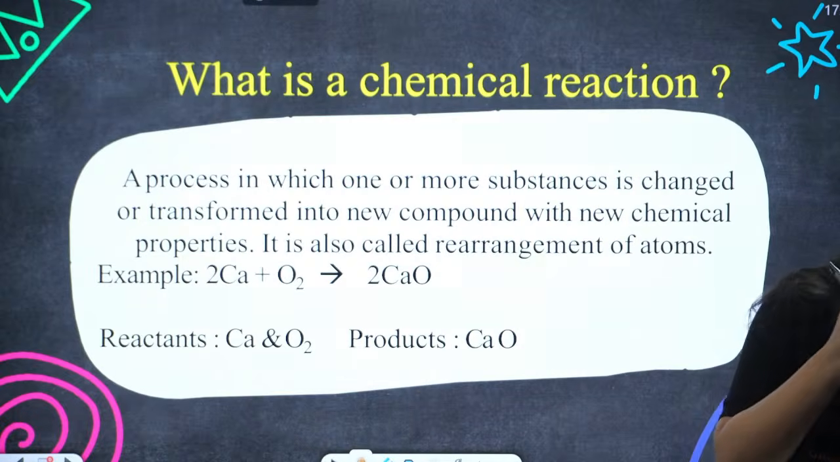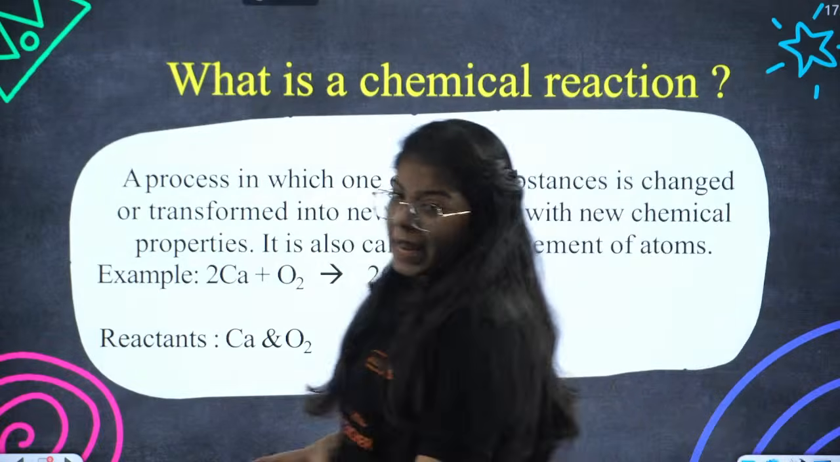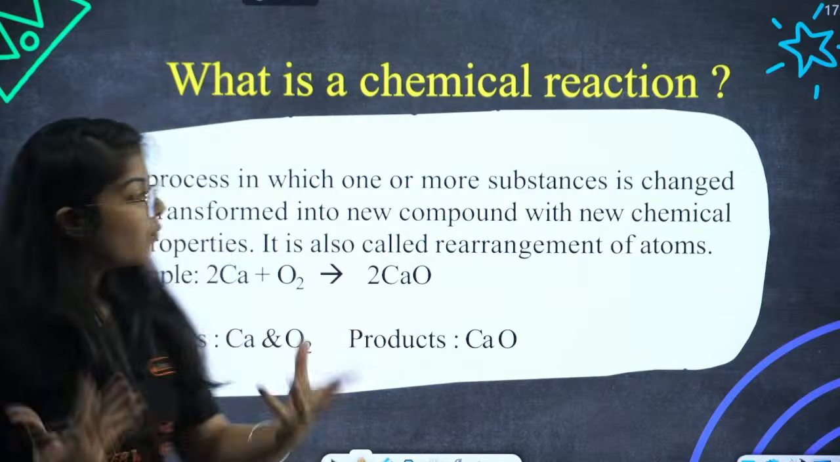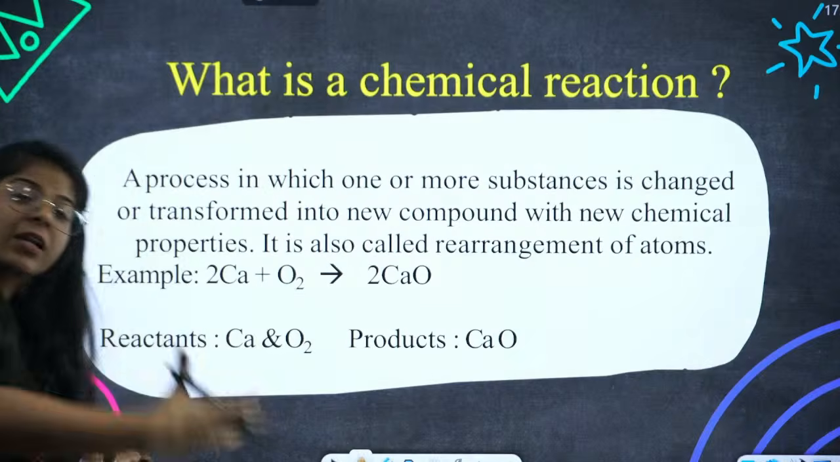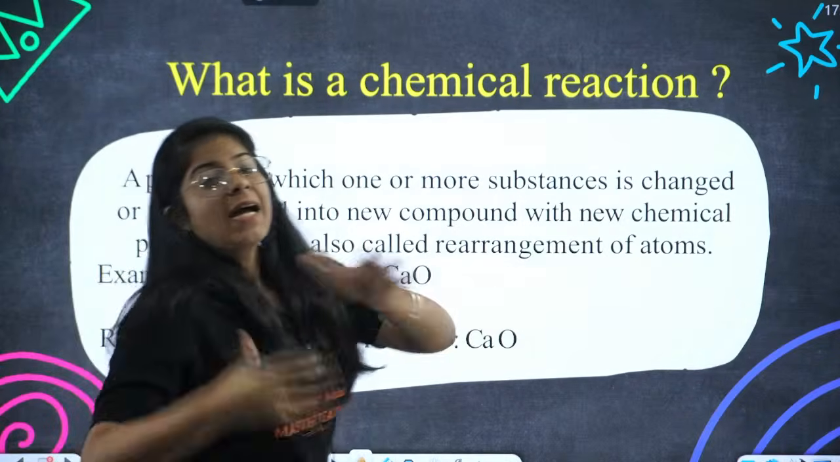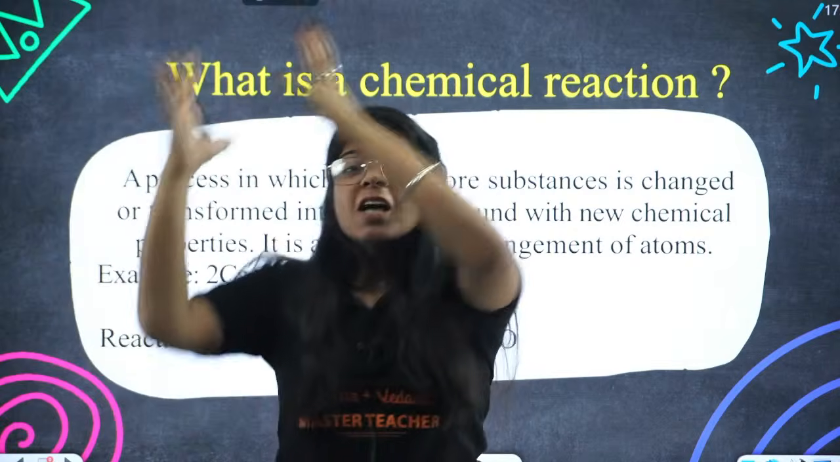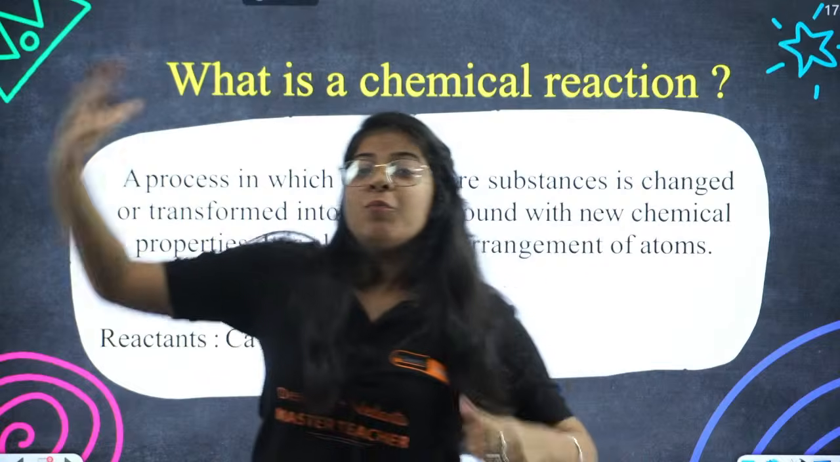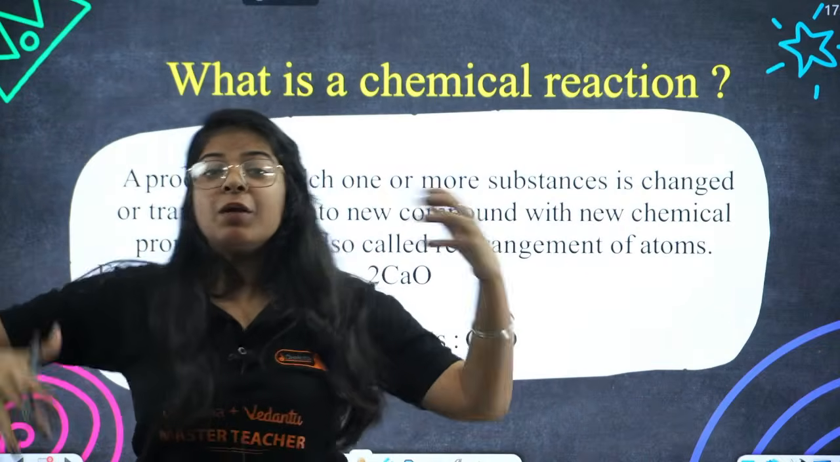Okay, great. Now, what is a chemical reaction, bacha? Chemical reaction we studied, it's a process in which one or more substances are changed or transformed into a new compound. Tea leaves, water, milk, one or more substances, they transformed into a new compound, a new product, and both of these have different chemical formulas, different chemical properties.